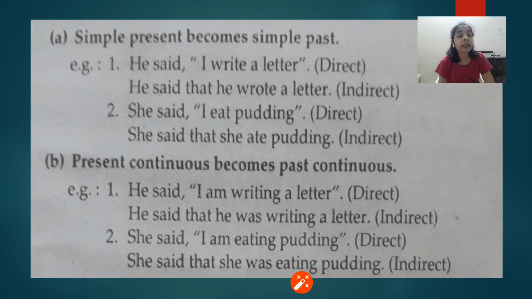Okay, now another thing, present continuous. Present continuous becomes past continuous. He said, "I am writing a letter." So it is present continuous. Now this am writing, am will change, the helping verb will also change into past, and writing, the ing form of verb, will remain the same, because present continuous is changing into past continuous. So he said that he was writing a letter. So am changes into was. Similarly, in the second example, she said, "I am eating pudding." It will change into she said that she was eating pudding. So am changes into was. So like this the tense changes.